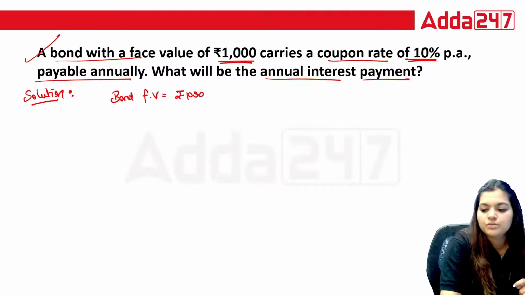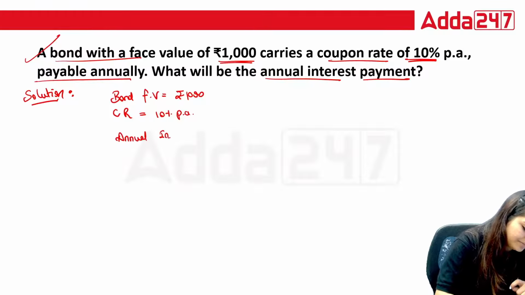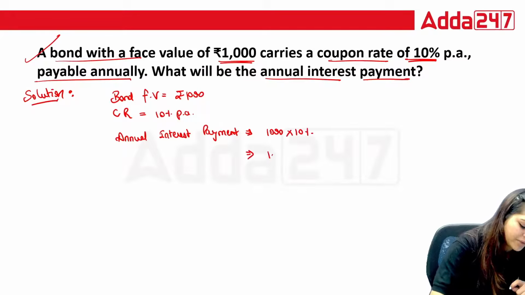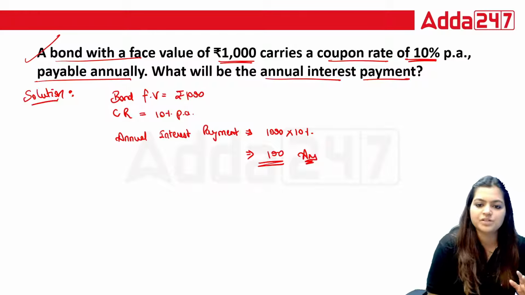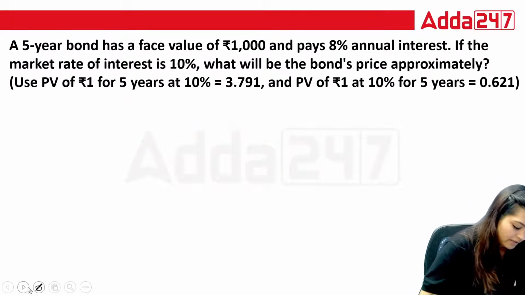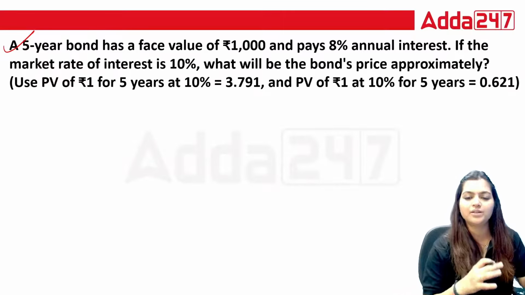Bond face value 1000. Okay, coupon rate equal to 10% per annum. So what is the annual interest payment? Very simple. 1000 into 10%. That is your rupees 100. This is your answer. Okay, this is how we calculate interest payment. Now let's calculate the value of the bond. Now I hope everyone understood how to calculate the interest.